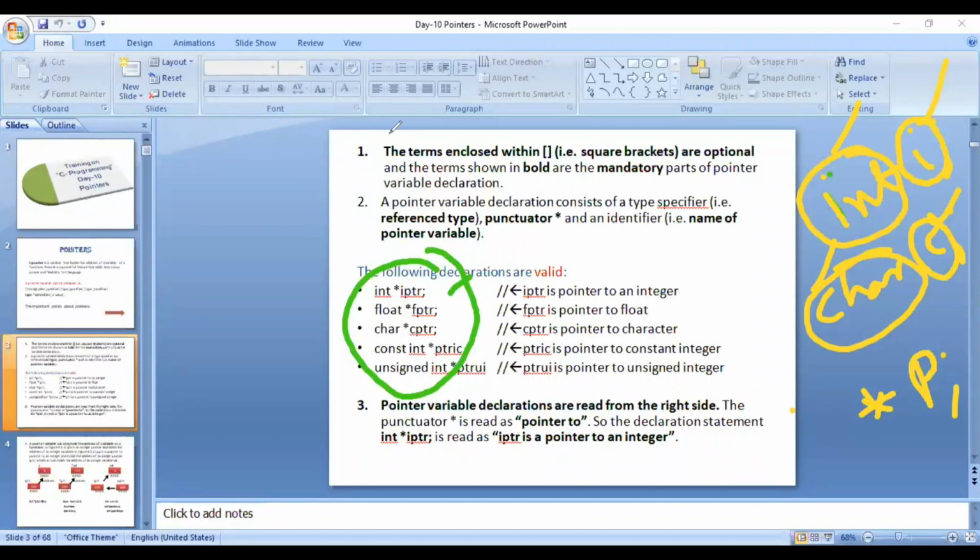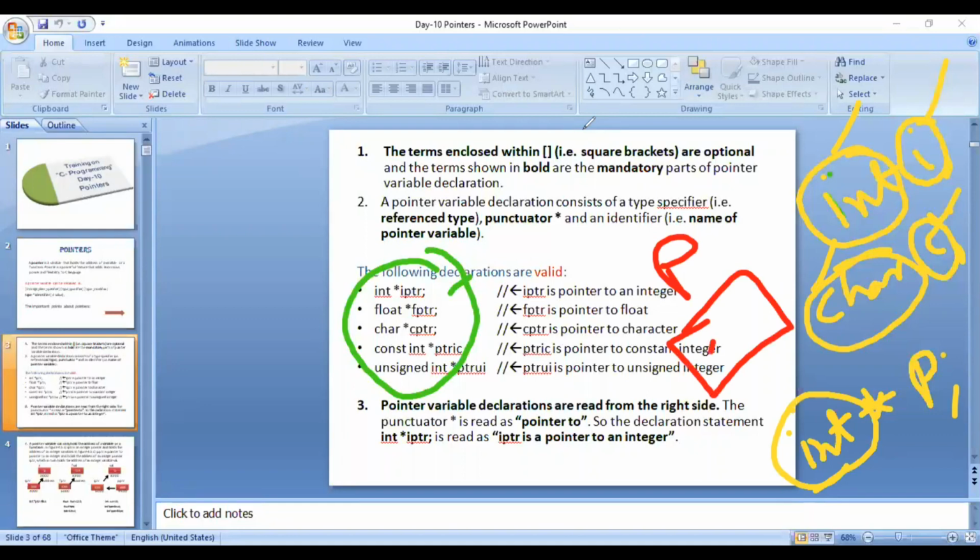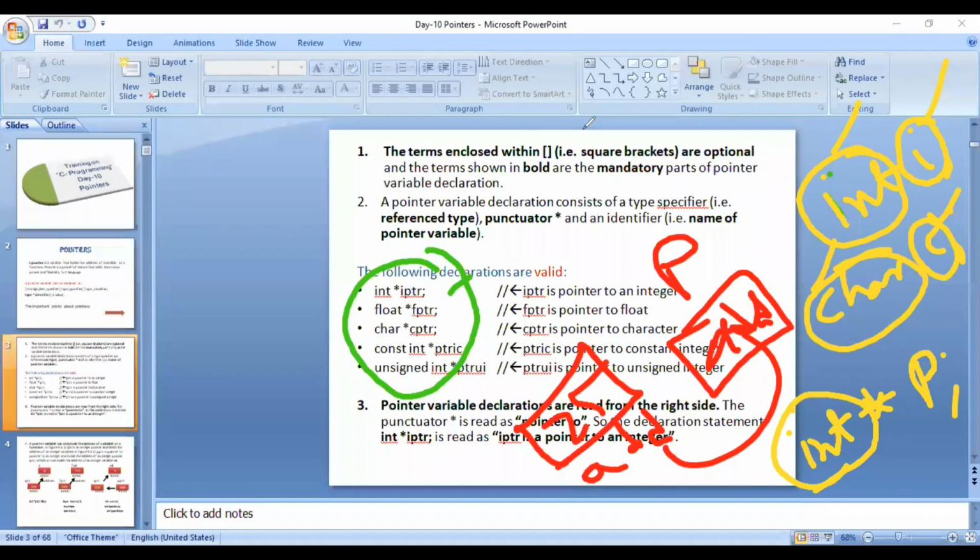But going beyond this, in the case of pointer, we say which type of value it will be pointing to. So we are not only telling you what p will store. p will store addresses, that's fine. p will store some address. We are also saying that on this particular address there will be an integer.